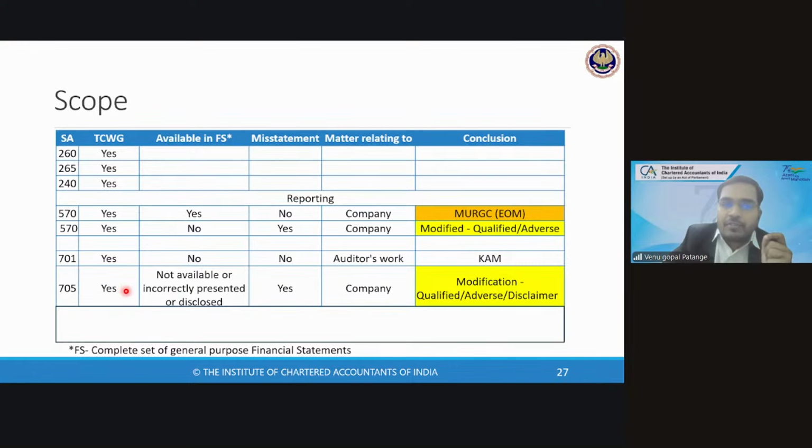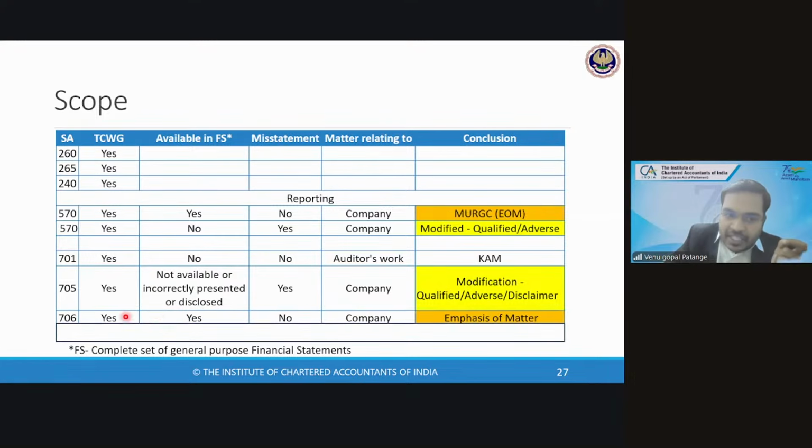SA 705, we discuss with those charged with governance. In SA 705, if it is not available in the financial statements, or incorrectly presented or disclosed, then it is treated as a misstatement and the matter relates to the company, so we give a modification. SA 706, emphasis of matter paragraph, is also discussed with those charged with governance. It is available in the financial statements, there is no misstatement, and the matter relates to the company. So the conclusion is an emphasis of matter.